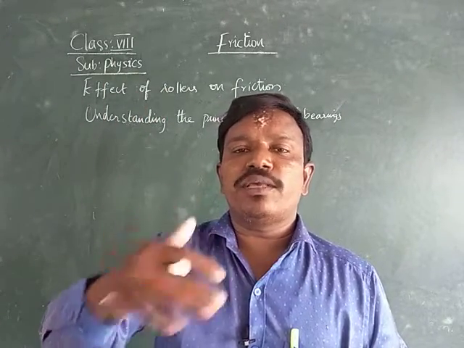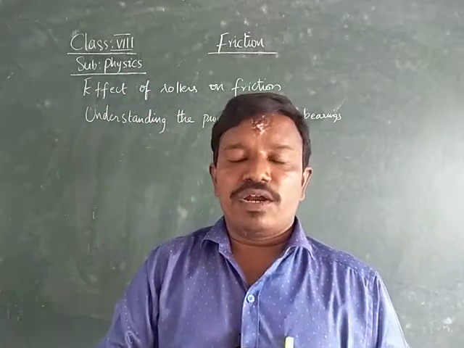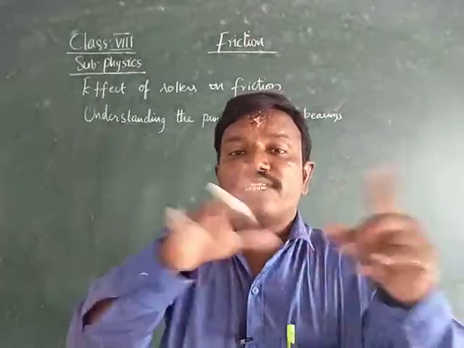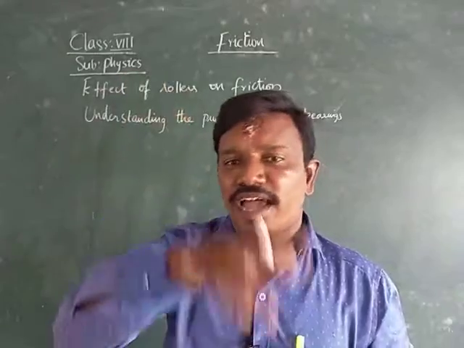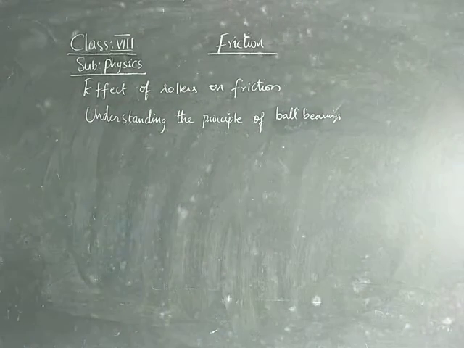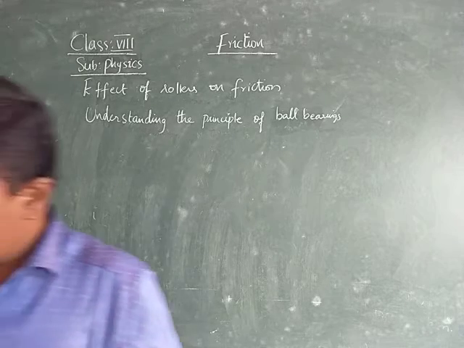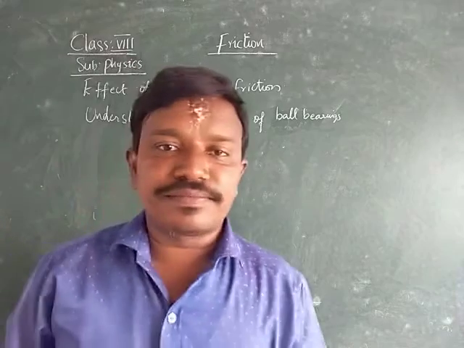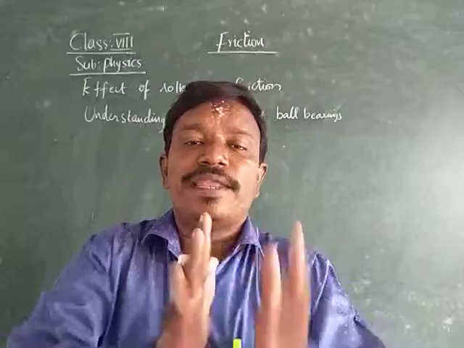Depending upon the size of the machine, the bearings are made. Normally we will have bearings for the wheels of a car, for the wheels of buses. Normally, if they have the bearings, they can easily be rotated. Okay, right. Therefore here we can easily rotate any two objects when we place them on bearings.